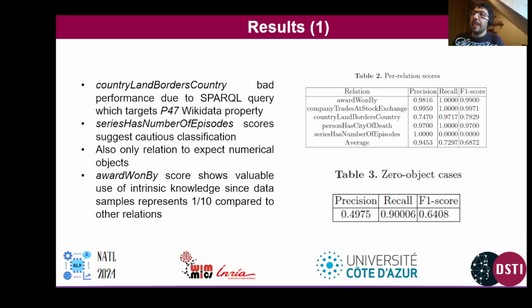This is not really directly the LLM's fault. It's mainly the fault of the Sparkle query, which solves this kind of knowledge graph completion by targeting the P47 Wikipedia property, which is actually country land borders, which is more open than the country land borders country property that is asked of in the task, which means that it will more likely yield more results than necessary, most of which would be useless for the task at hand.